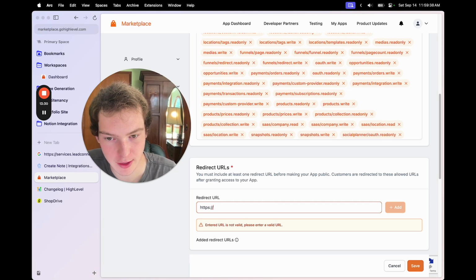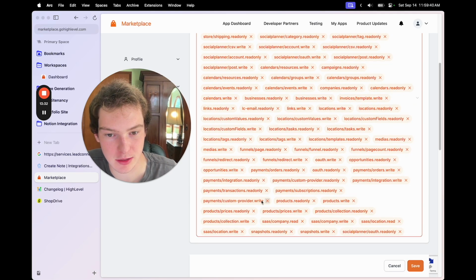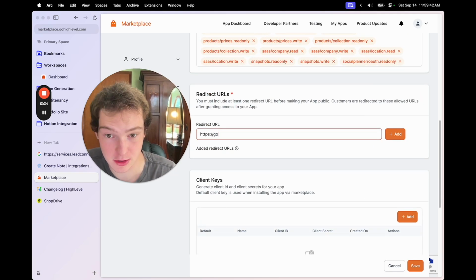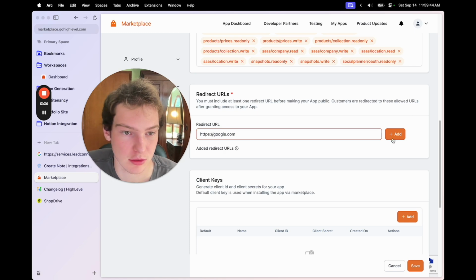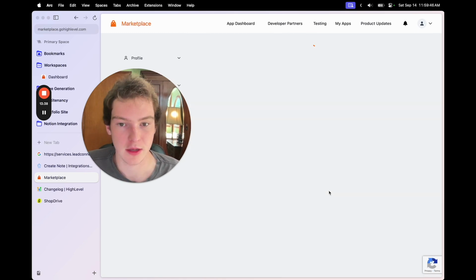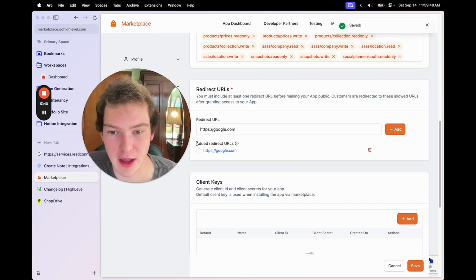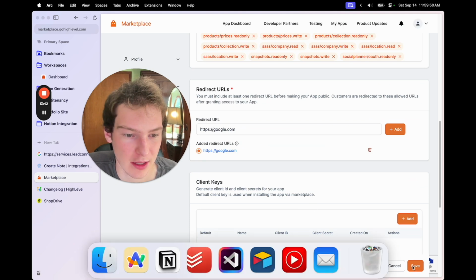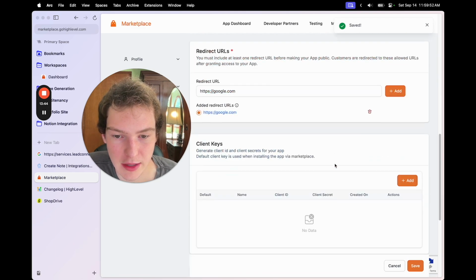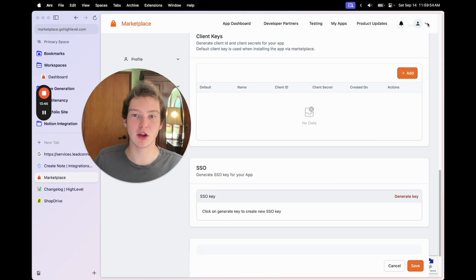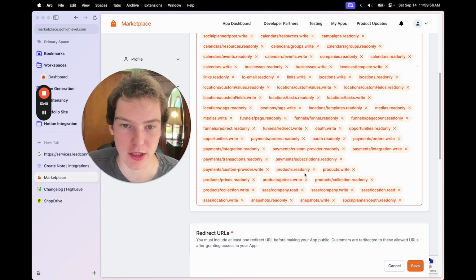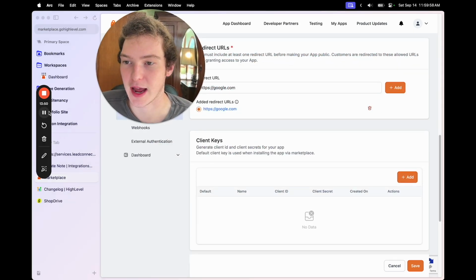And I'll show you exactly why we're doing this. I just need to make sure that all these scopes save because it took so long to type them in. So you'll add it, you'll hit save, and then after you hit save, you have to come back and select it and then hit save. Okay, so we are basically good to go for the setup of this app.